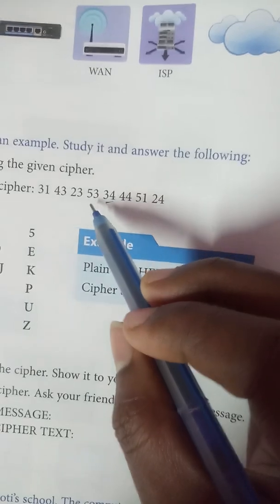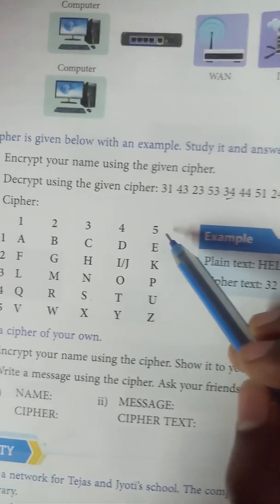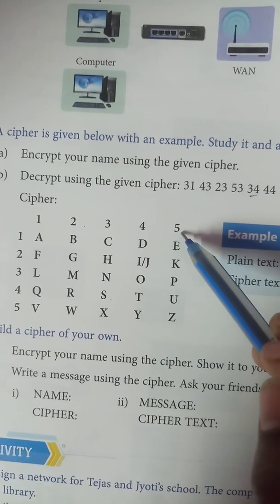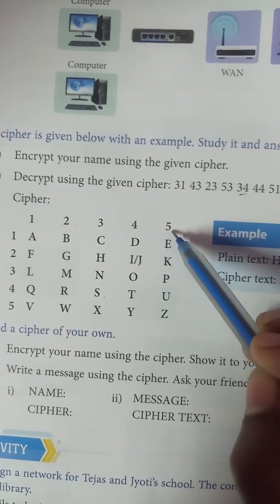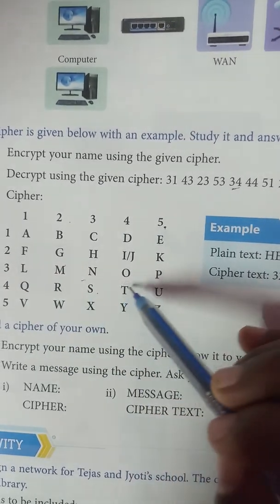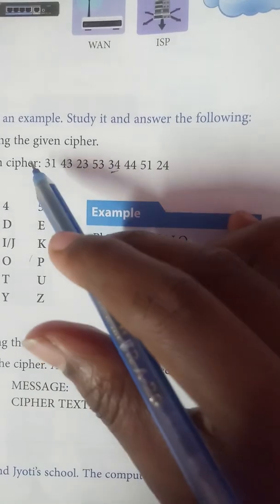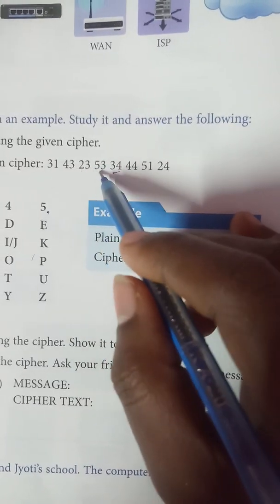Next one is 5, 3. Can you say the answer? 5 is here and 3 in column is here. So 5, 3 is P. So the answer is P. Next one, C, M, P.